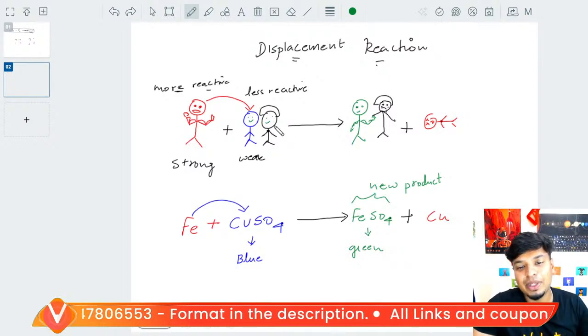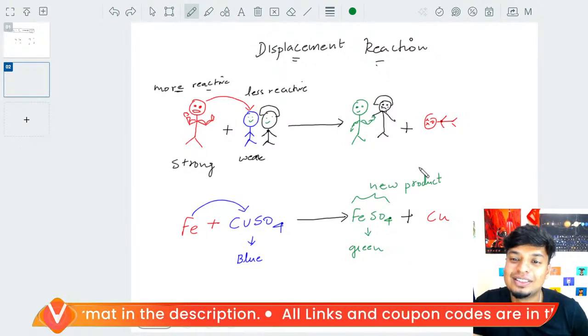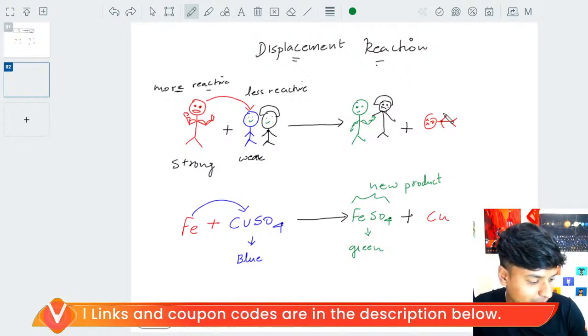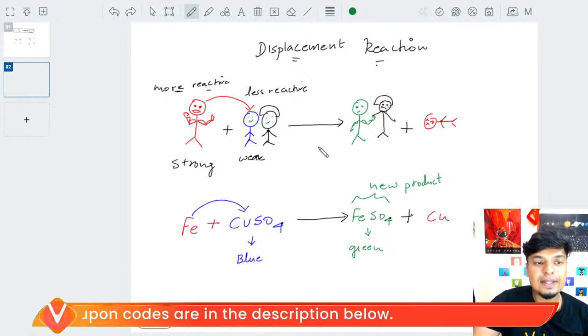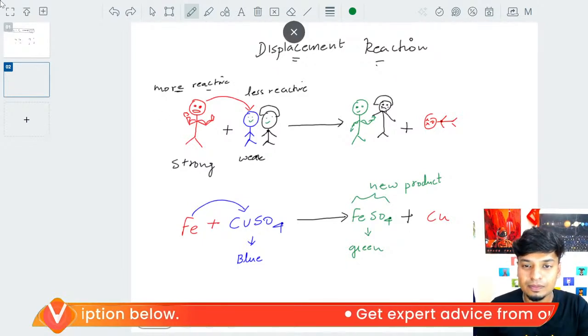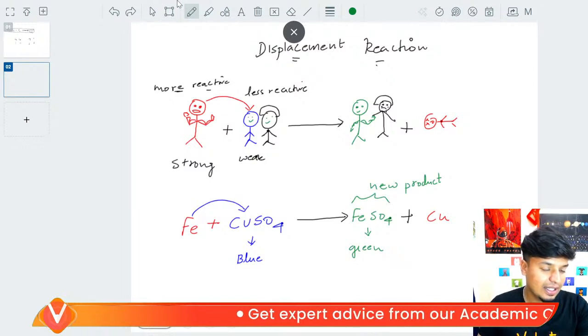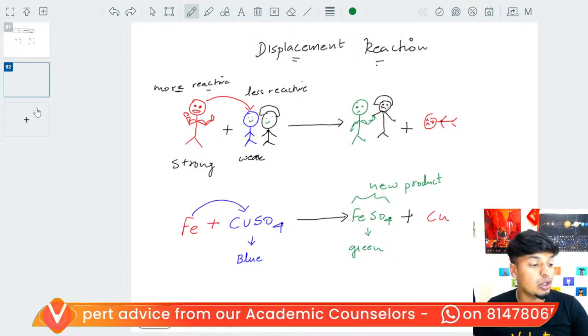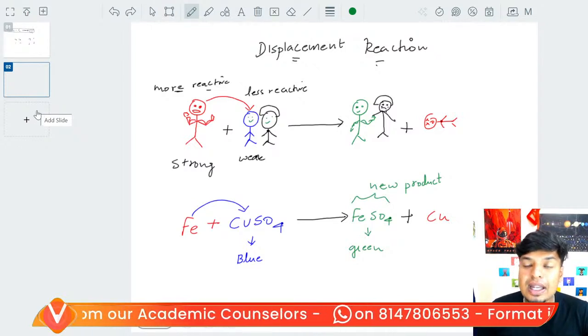Before they were very happy. Now they are sad. Rest in peace, bro. Got it, guys? Very simple. This is one more example of a chemical reaction. Okay. Now we will understand one more. We'll do a VQuiz, guys. We'll understand one more.